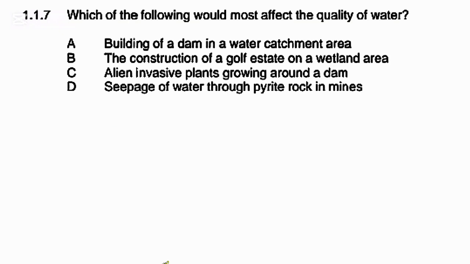Question 1.1.7. Which of the following would most affect the quality of water? Is it A. building of a dam in a water catchment area? B. The construction of a golf estate on a wetland area? C. Alien invasive plants growing around a dam? Or D. Seepage of water through pyrite rock in mines? The answer is D. Seepage through pyrite rock forms acid mine drainage, which causes the water to be heavily polluted, thus affecting the water quality.